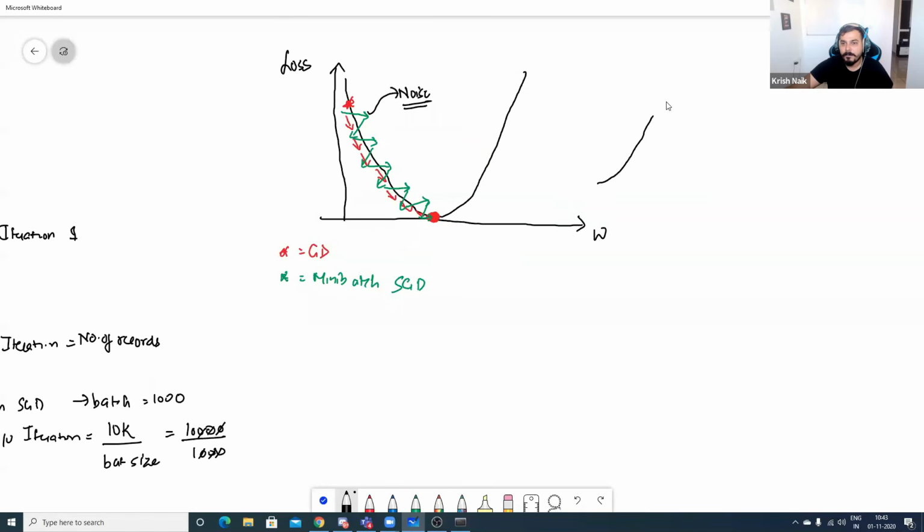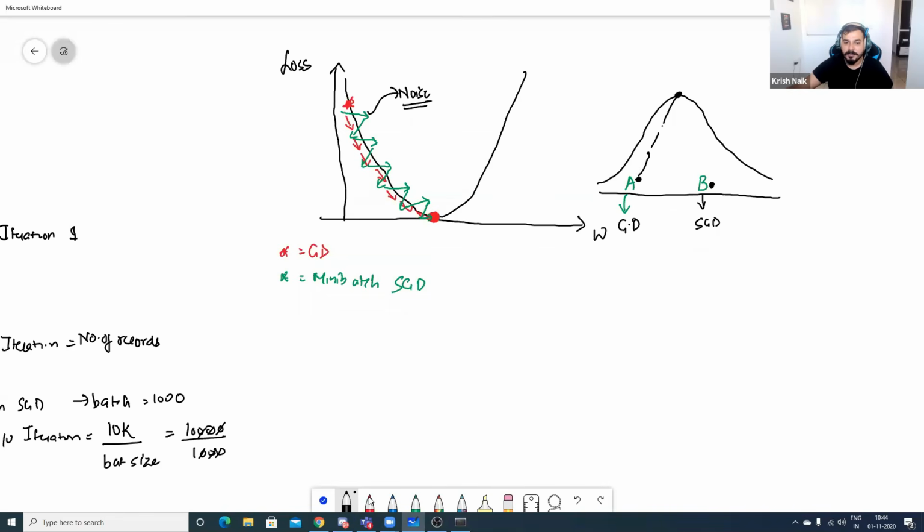Suppose you have a mountain. By the mountain, we mean the gradient descent. Suppose we are doing trekking. So here is person A, there is person B. Just imagine person A is my gradient descent. Person B is my mini batch SGD. Person A has started from this point. Person B has started from this point. Person A climbs the mountain like this and reaches the top. Now this is the shortest path, right?